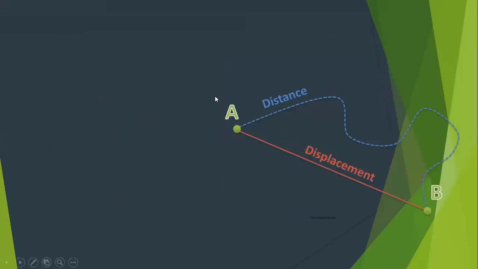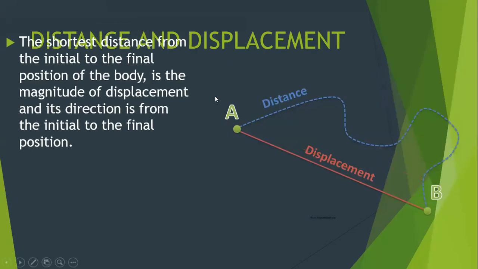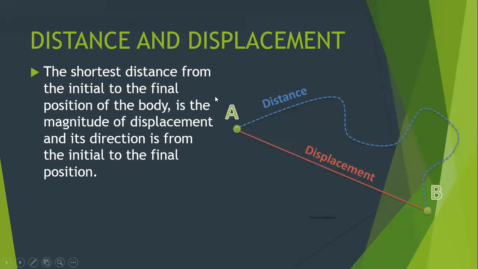Let's talk about another very important term, and that is displacement. Now, what is displacement? Displacement is nothing but the shortest distance from the initial to the final position of the body.